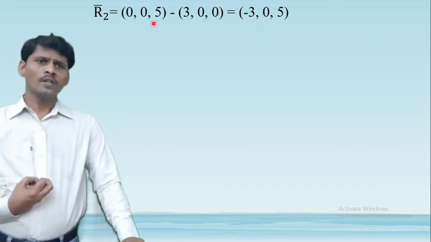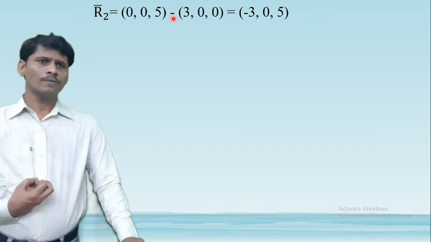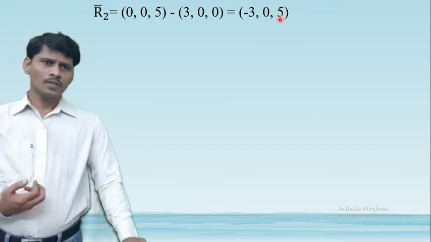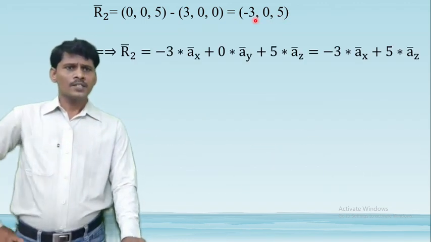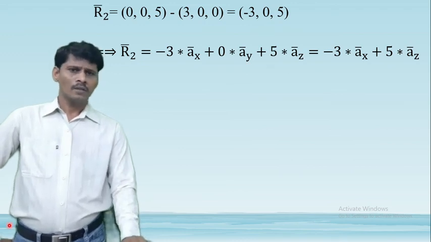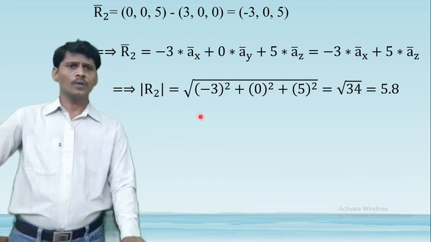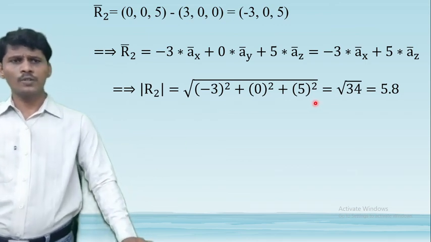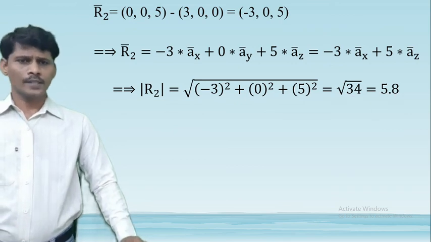That is 0 minus 3, 0 minus 0, 5 minus 0, which is minus 3 ax bar plus 0 ay bar plus 5 az bar. Take the magnitude on both sides. Magnitude of R2 bar is equal to square root of minus 3 square plus 0 square plus 5 square, that is equal to square root of 34, equal to 5.8.